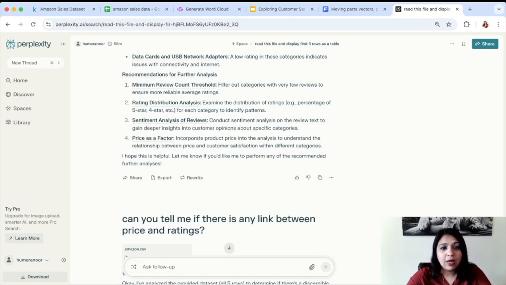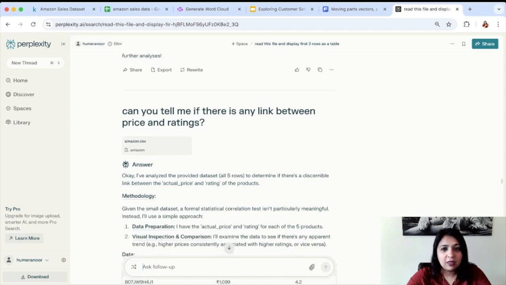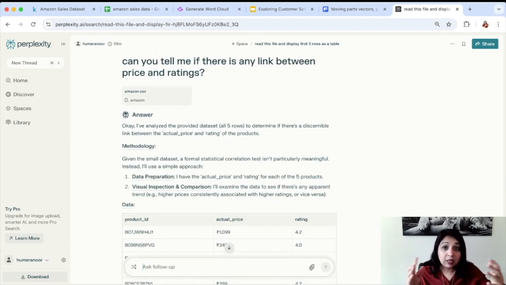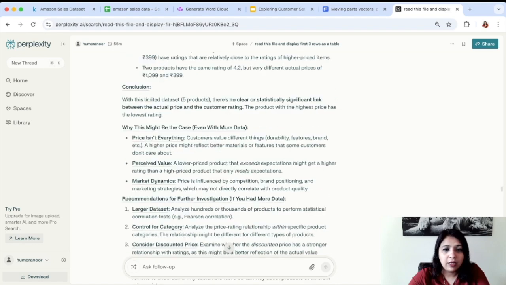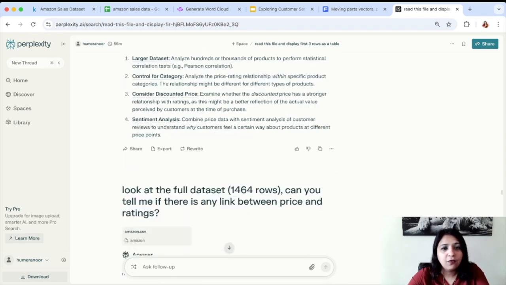So here is the question: can you tell me if there is any link between price and ratings? And here is the answer. I have analyzed the provided data set. It somehow reverted back to 5 rows, and we need to make sure that it looks at the whole data and not just the 5 rows. But this is what it has to say. Since it is only looking at the top 5 rows, this is not really the right answer. So I'll skip below and point out that it should look at the full data set.